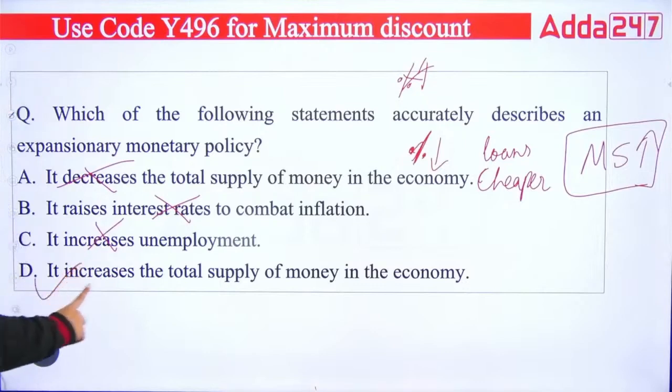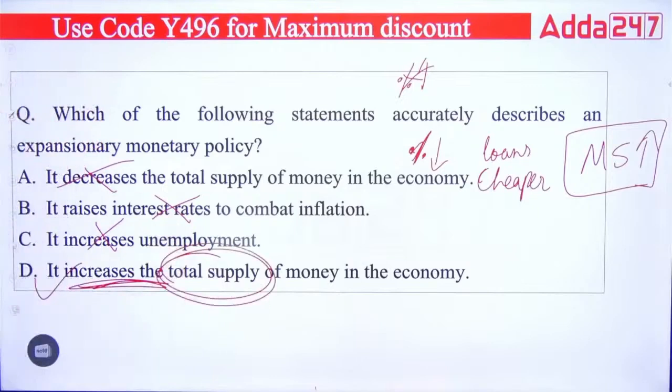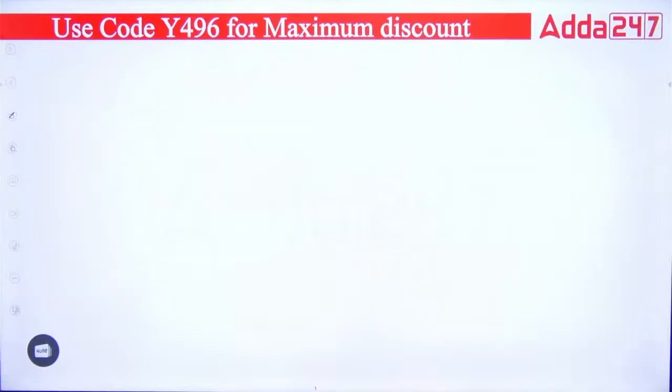So the right answer is D. It increases the total supply of money in the economy. Okay, so what happens if RBI makes expansionary monetary policy? It will increase the total supply of money in the economy. Right answer is D. Next question.